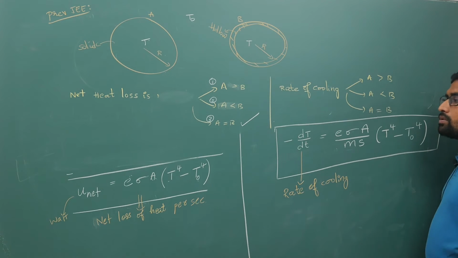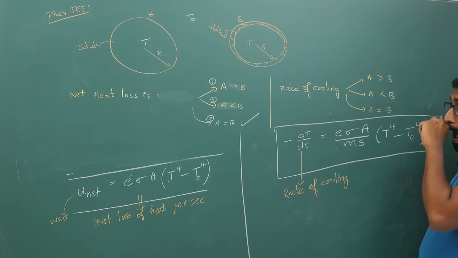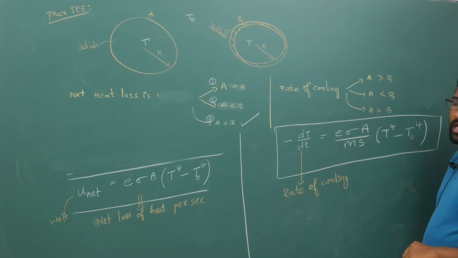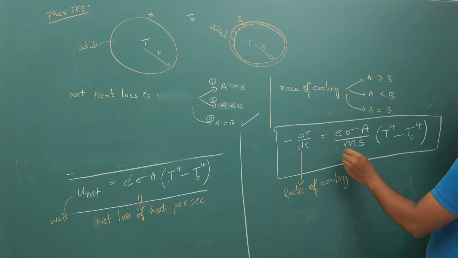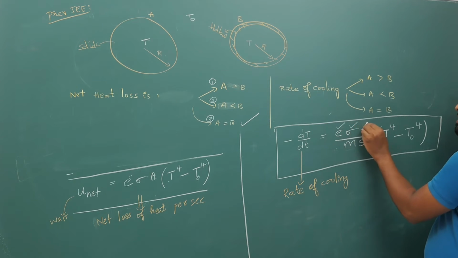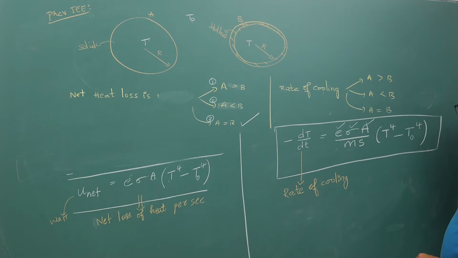Now if you come to rate of cooling, will it be the same or different? On the numerator, E, sigma, A are all the same, but what is different is your M. Your M is more for the first case.